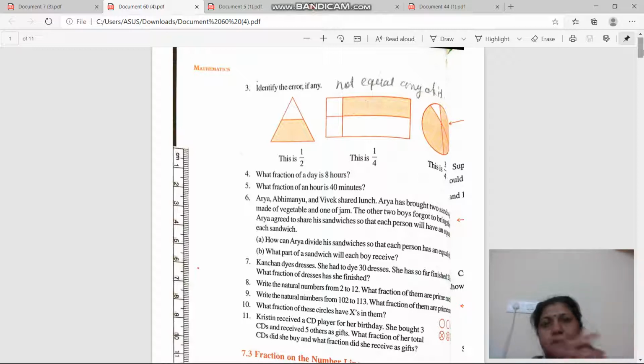Get it, everyone? Types of fraction, सबको समझ में आए? What is a fraction? What is the numerator, denominator? Okay. Now one more thing.